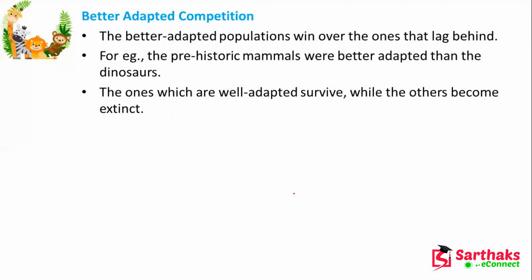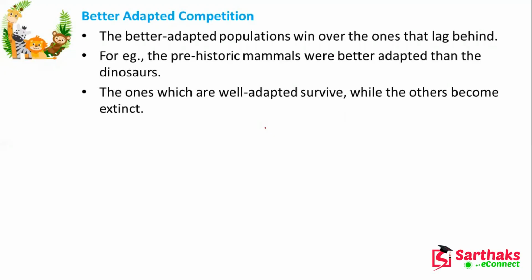Now, better adapted competition. In very hot temperature, you can survive, yes, but an old person or a very small child cannot survive. That is applicable for human beings, and also for animals, mammals, and birds, for every kingdom.